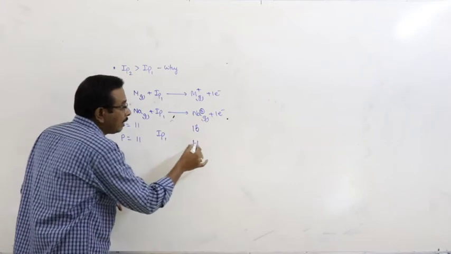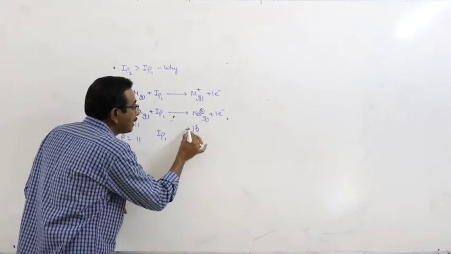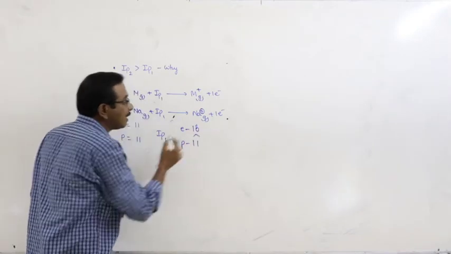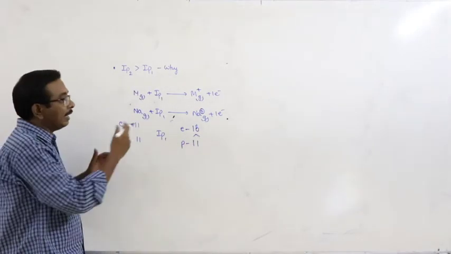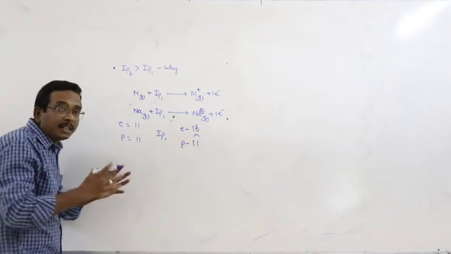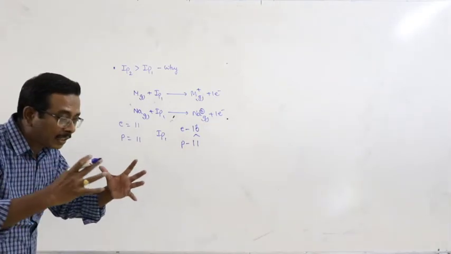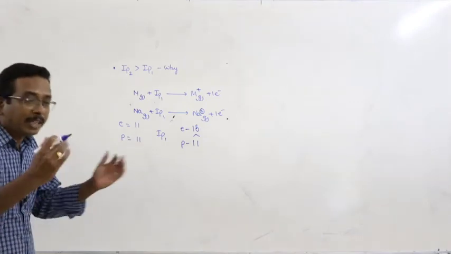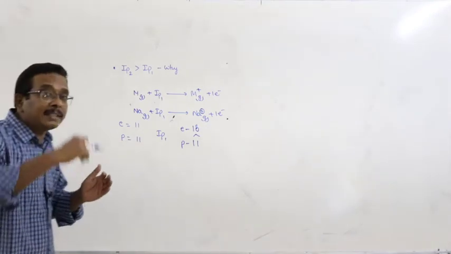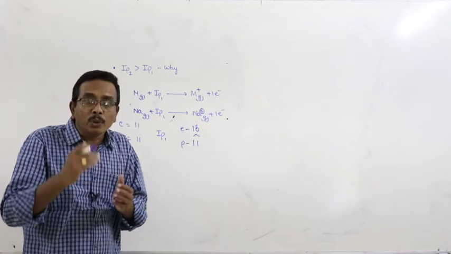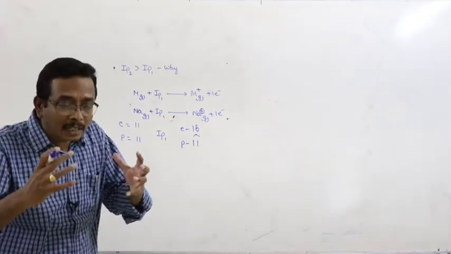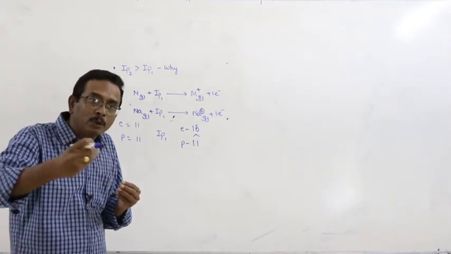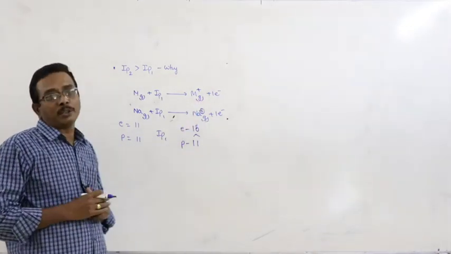In this cation, the number of protons is greater than the number of electrons, meaning the nuclear charge is greater than the negative charge of the electrons. As a result, the nucleus tightly attracts the electrons towards itself. It causes contraction of the ion, meaning the size decreases. As the size decreases, the nucleus tightly attracts electrons, so more energy is required to remove an electron from the unipositive cation.